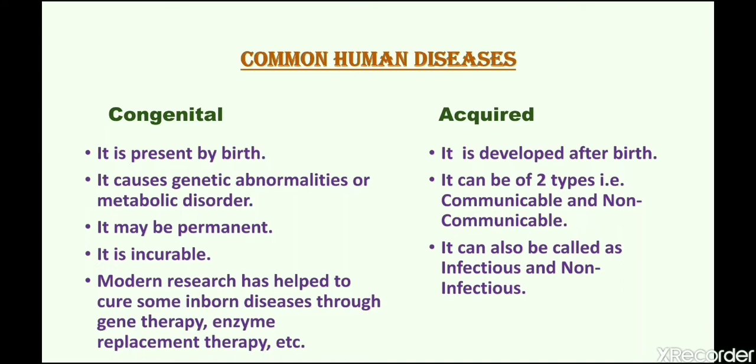Acquired diseases can be of two different types, that is, communicable diseases and non-communicable diseases. It is also called infectious and non-infectious disease.